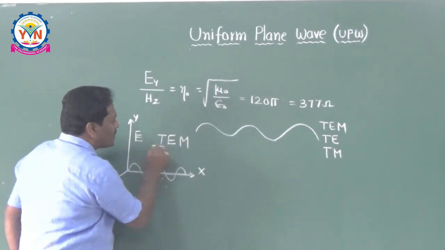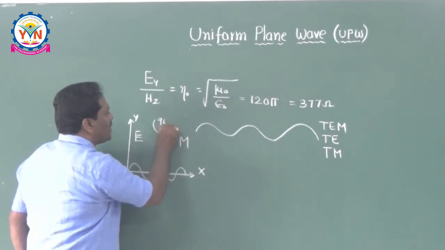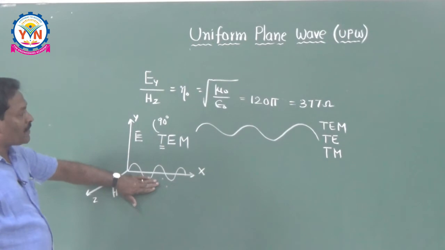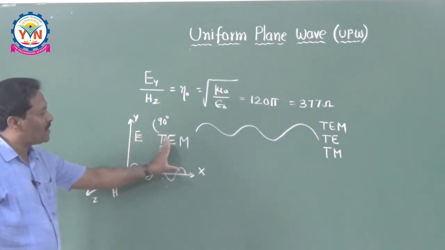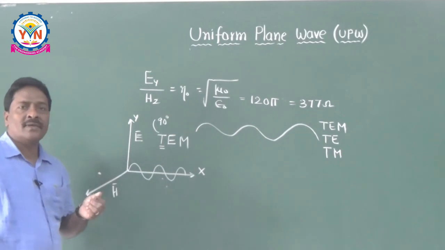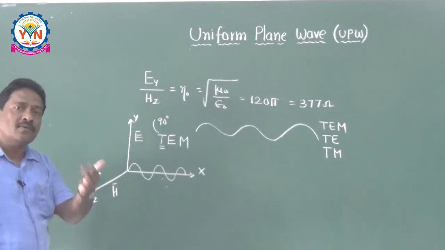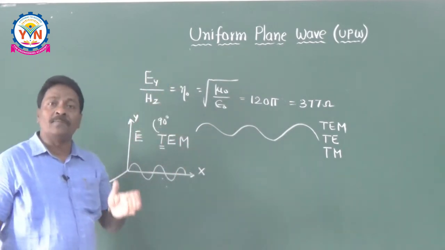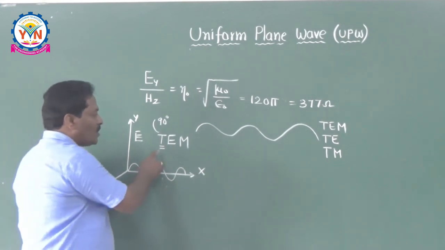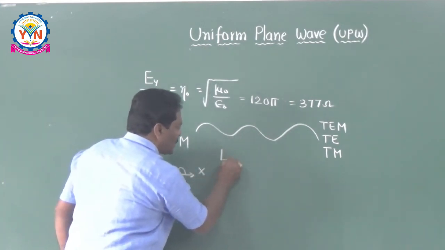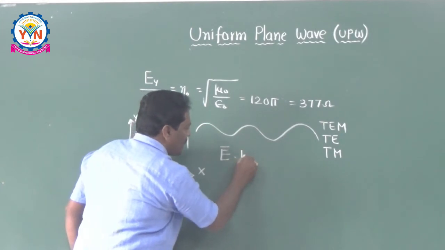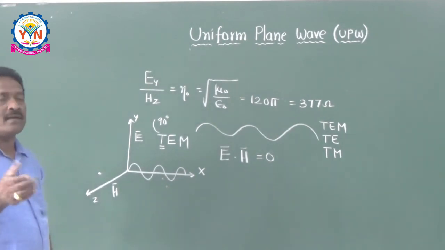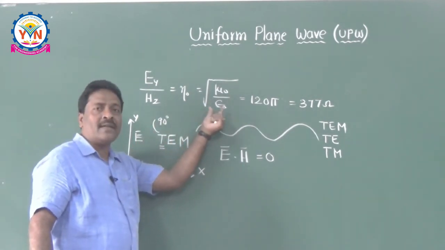TEM means, T means transverse. Transverse means at an angle of 90 degrees. That means electric field, magnetic field and direction of propagation are mutually perpendicular to each other. That mode is called TEM mode. Sometimes he is going to ask you to prove that the wave in free space is nothing but a TEM wave. Then what you have to do is take the dot product of your electric field intensity and the magnetic field intensity. If it is equal to 0, then you can say that the wave in free space is nothing but a TEM wave.